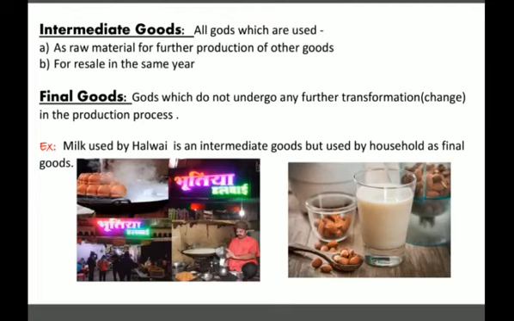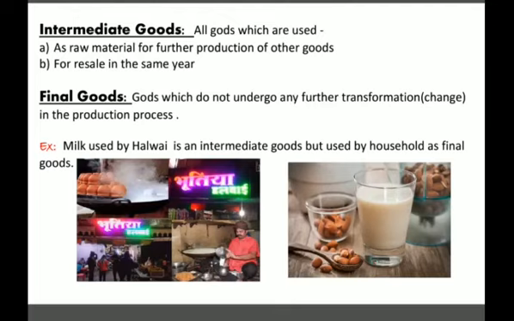And what are final goods? Goods which do not undergo any further change, which means those goods are not used for further production of other goods. Like, as I said earlier, if I am drinking milk or making tea for my personal use, that milk will be a final good for me.